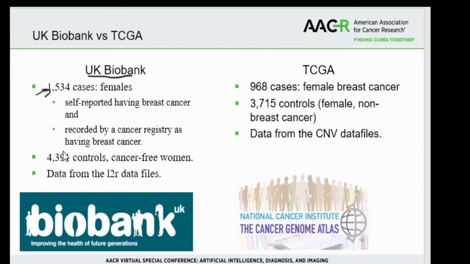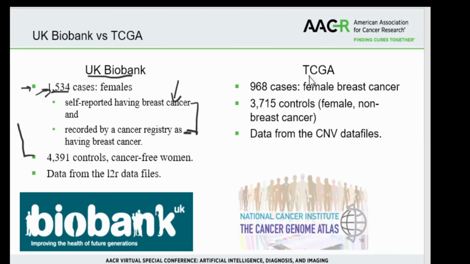Now, one of the complications is that they have both self-reported health information, and in some cases, they take the subject's identification and match it with national health records, in this case with a cancer registry. So we have two columns there, self-reported breast cancer and breast cancer as recorded by a national registry in the UK. We had 1,534 cases where both of these were true. There are plenty of cases where someone self-reports a breast cancer, but it's not recorded in the national registry. So those were our cases, 1,534 cases. And then from that, we set up about 4,300 controls.